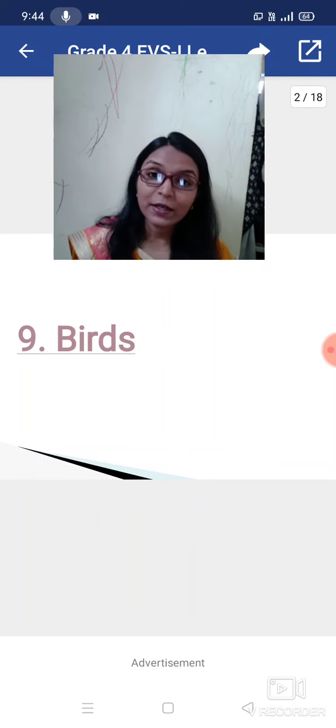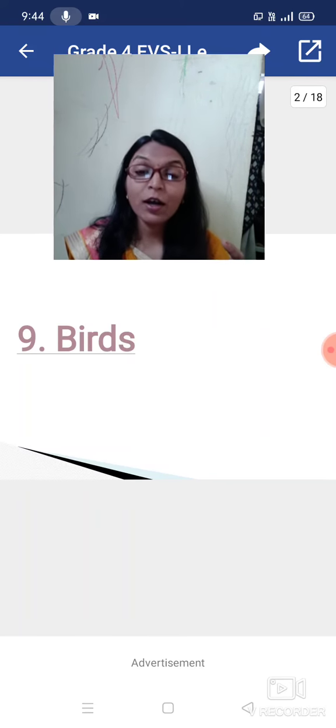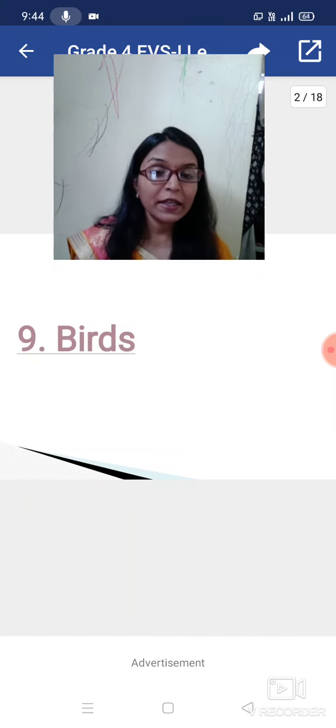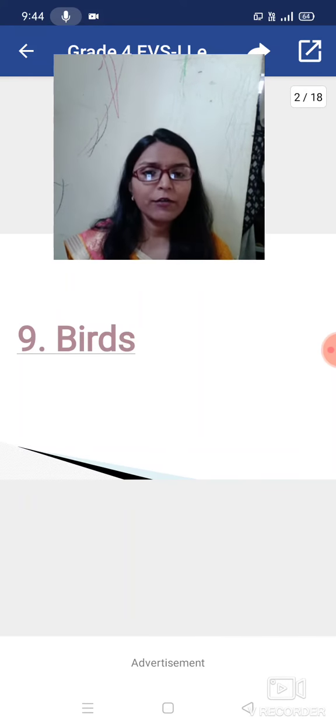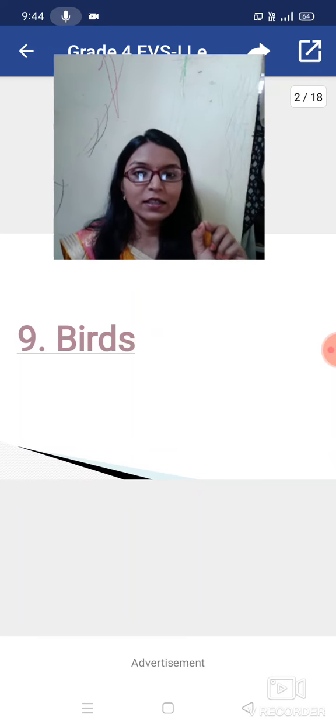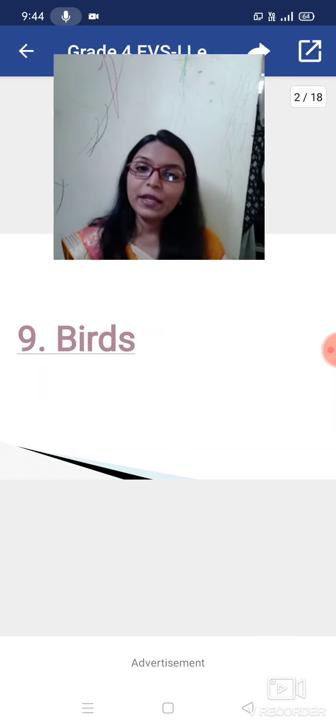Some people take pictures of various birds and stick them in the notebook. You can also do that activity. Whichever is your favorite bird, you can take, or you can collect pictures of birds and write the names. In this way you can learn about many birds.